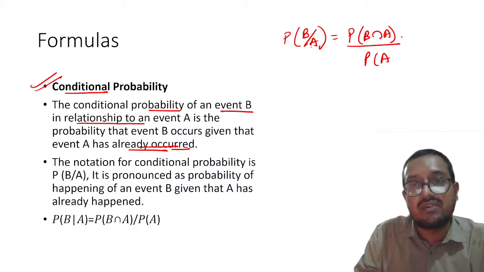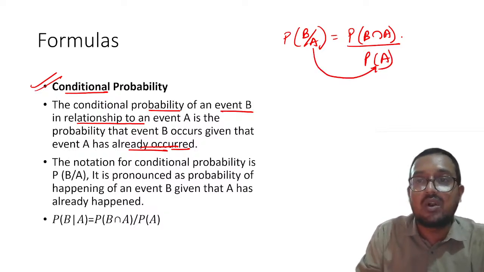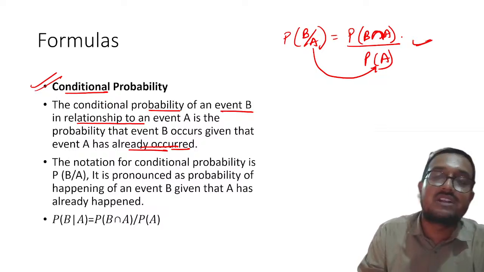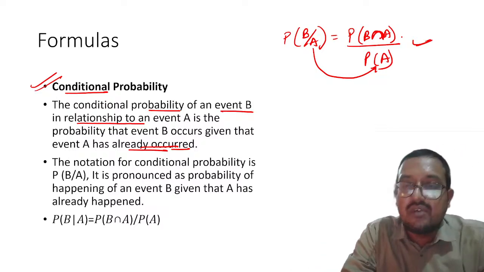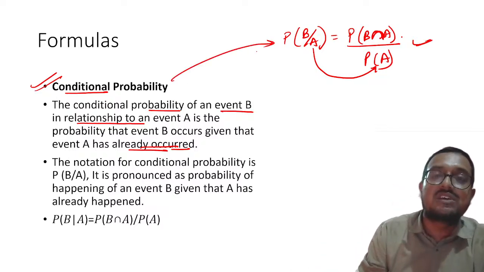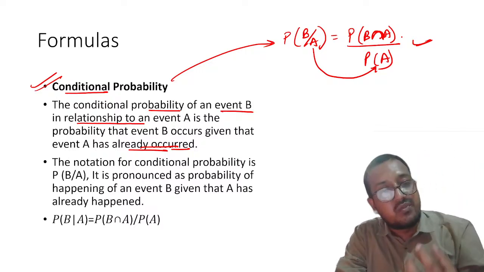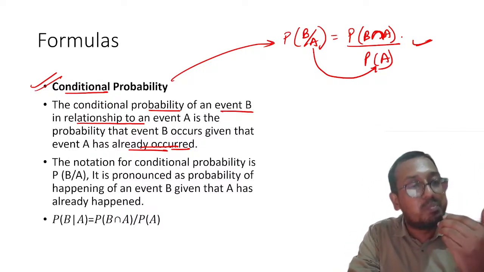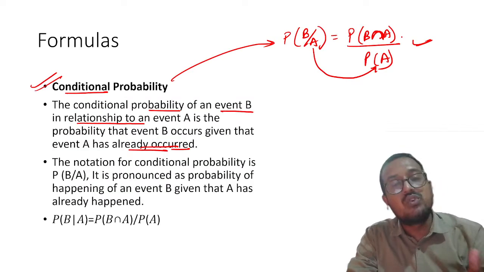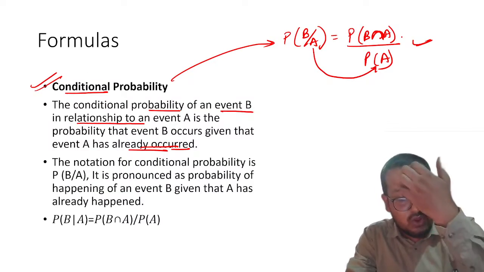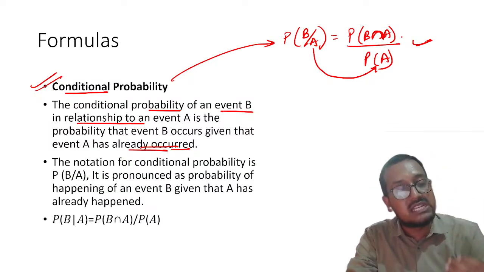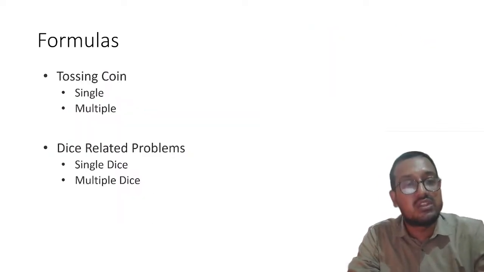So please remember, whatever was at the bottom will remain at the bottom. At the top it will become intersection. So please remember this formula. Understood? This is the formula for conditional probability. Understood? Its further derivation will lead you to Bayes theorem. So if you want to refer to that, please try to refer on your own. But I don't think that was that much important, so I skipped it for the time being.